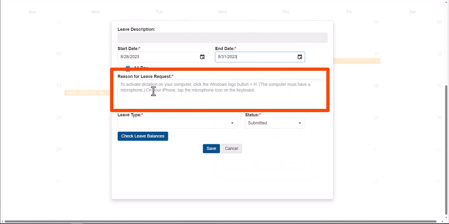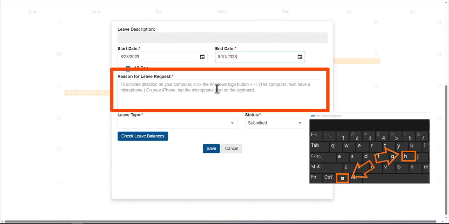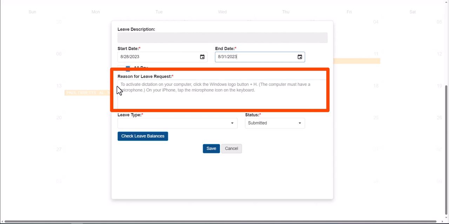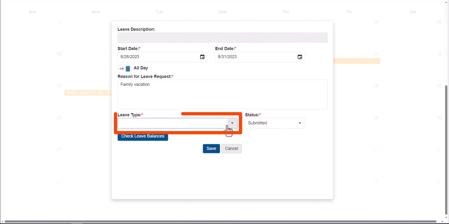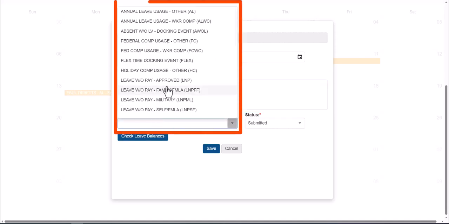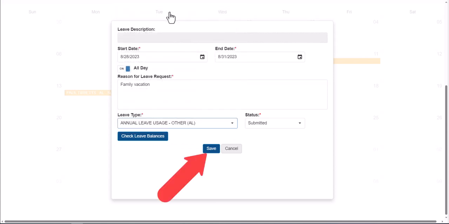So the next thing is you have to enter a reason. You can use this feature where if you hold the Windows logo button plus H, it can record your voice, or you can type it in either way you want to. So I'm going to type in this box that it's a family vacation. These are leave time that you're anticipating being off. You can type that in, and then you'll select which type of leave. For this one, it's going to be annual leave. We tried to load all of our different types of leave in there.